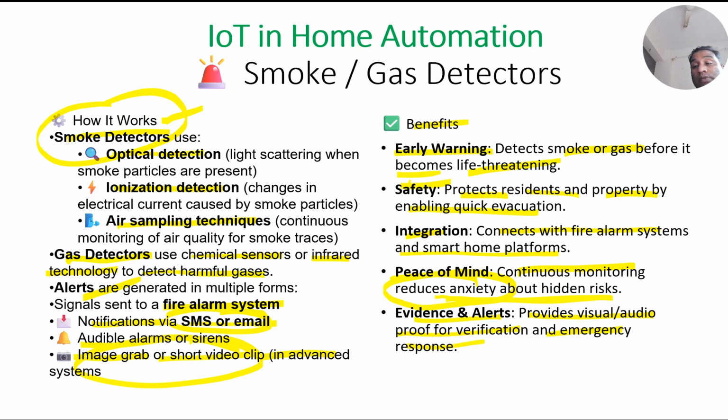So this is about our home automation. These are the four applications we have seen in home automation. It is not that we will have only four applications in home automation. If there is a problem, we can have an IoT solution for it. So if you observe any problem in your home, you can develop an IoT solution for it. Thank you.